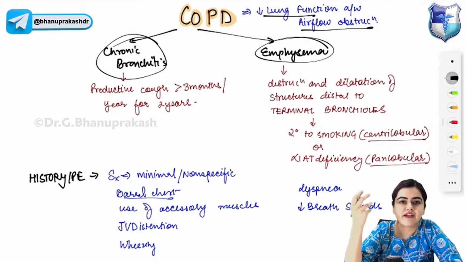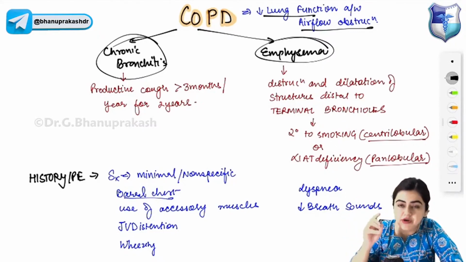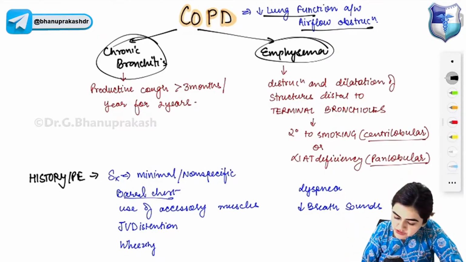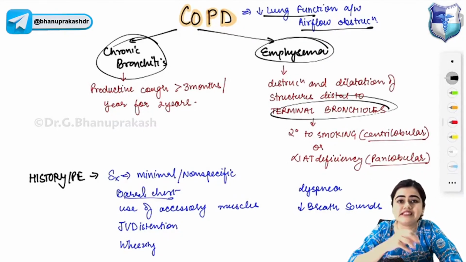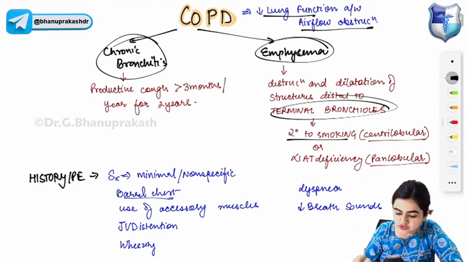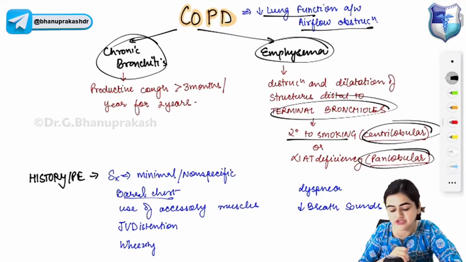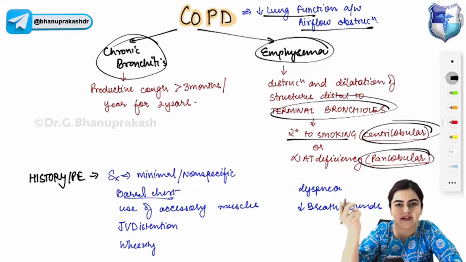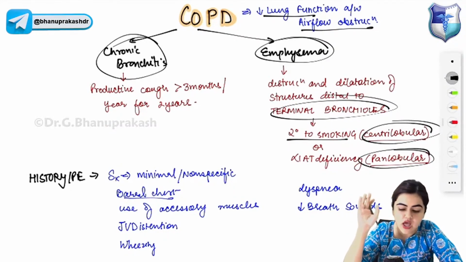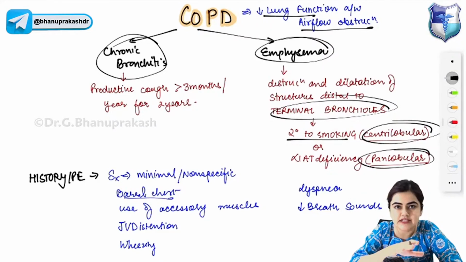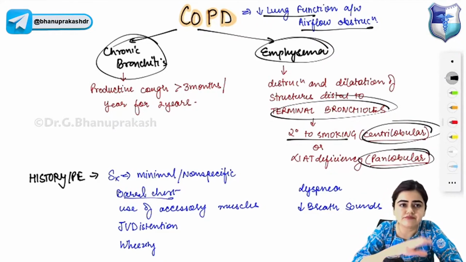Then emphysema. What is emphysema? In emphysema, you will find there is a lot of destruction and dilatation of the airway, and particularly this destruction and dilatation happens distal to the terminal bronchioles. This can also happen secondary to smoking. When it is secondary to smoking, you will find centrilobular emphysema, and when it is due to alpha-1 antitrypsin deficiency, then it is panlobular emphysema. So I hope the definition and the classification of COPD is clear.